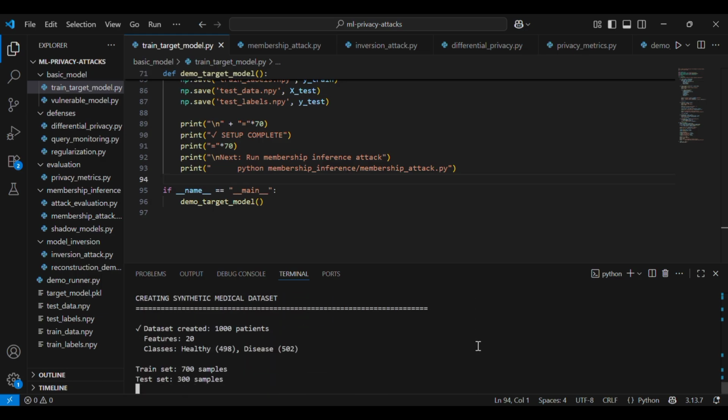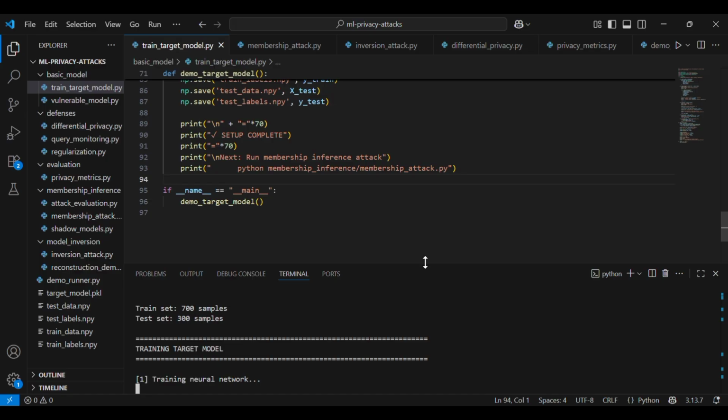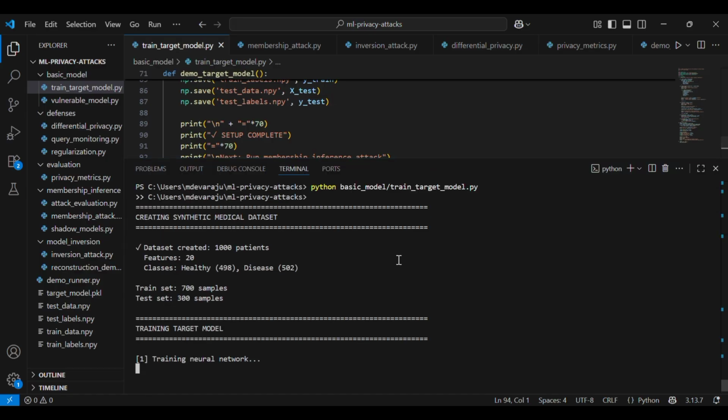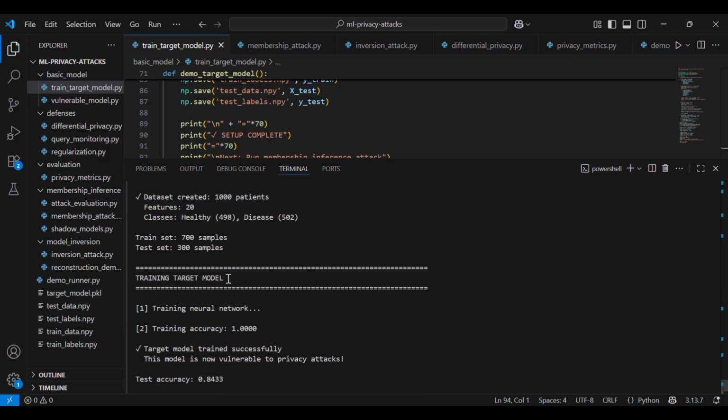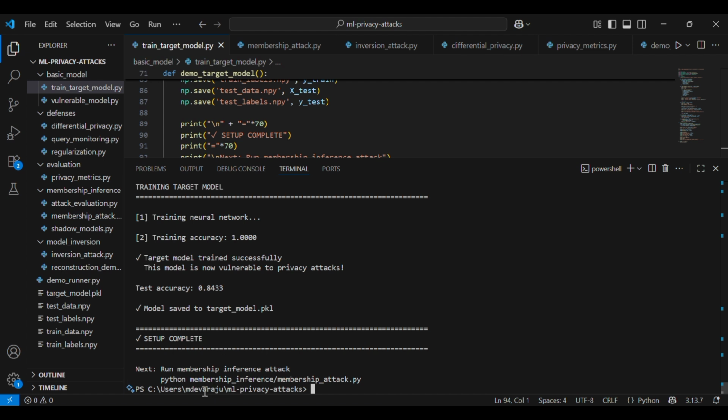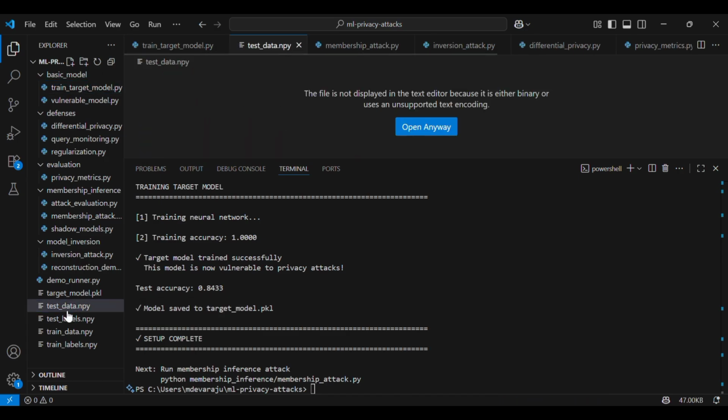Here we are training on 700 patients and testing on 300. The model achieves 92% accuracy, which is pretty good. But the problem is it achieved 94% accuracy on the training set, and that 2% gap means it's slightly overfitting, memorizing the training data, and that memorization is exploitable.